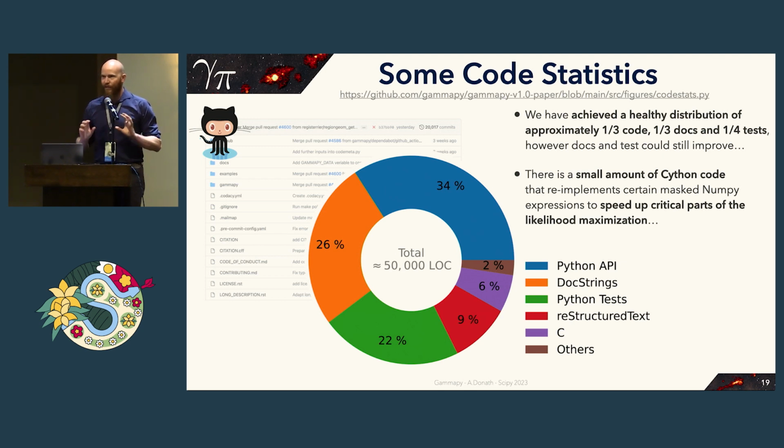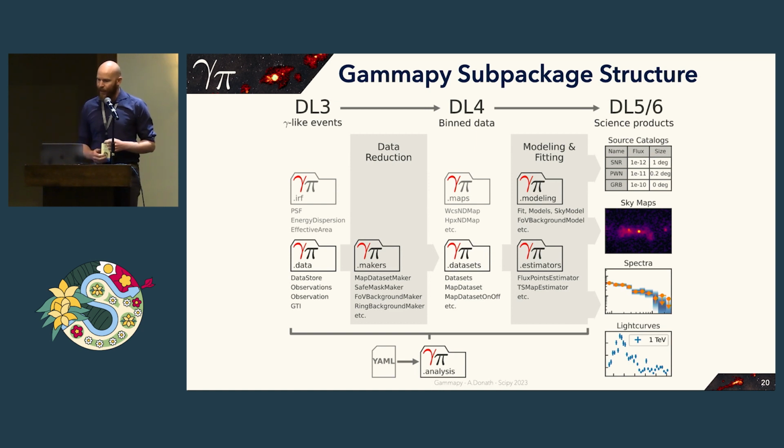I think we've achieved roughly a healthy distribution of these things, but we're still trying to improve on documentation and testing. There's a small amount of Python code involved, where we re-implemented certain masked NumPy expressions just to speed up very critical parts of the likelihood maximization, but this is really just like 100 lines of Python code with very specific functionality. This is the subpackage structure of Gammapy.